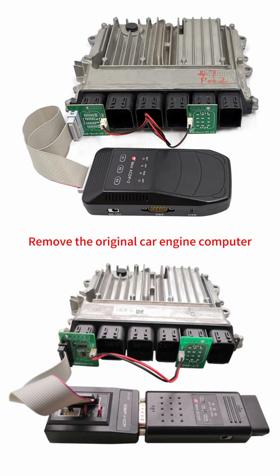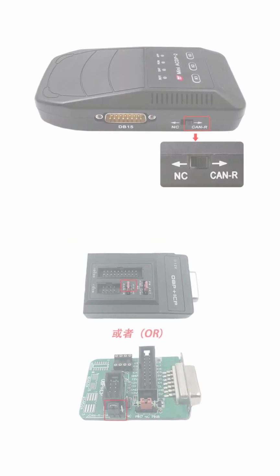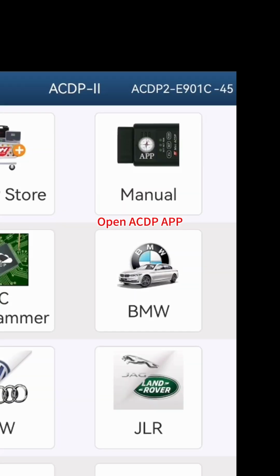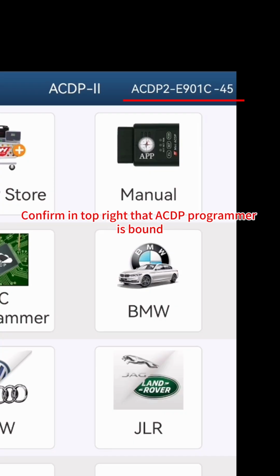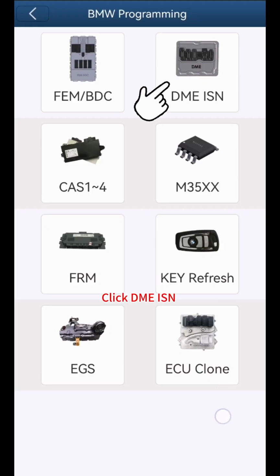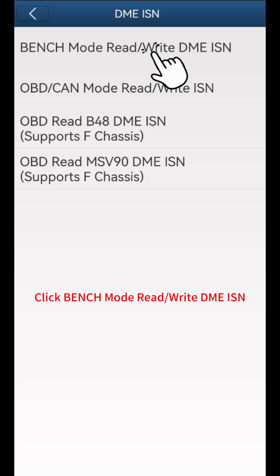Remove the original car engine computer. As shown in the figure, connect the ACDP to the DME properly. The jumper cap should be shorted to the CAN-R terminal. Open the ACDP app. Confirm in the top right that a CDP programmer is bound. Click BMW. Click DME ISN. Click Bench Mode, Read Write DME ISN.